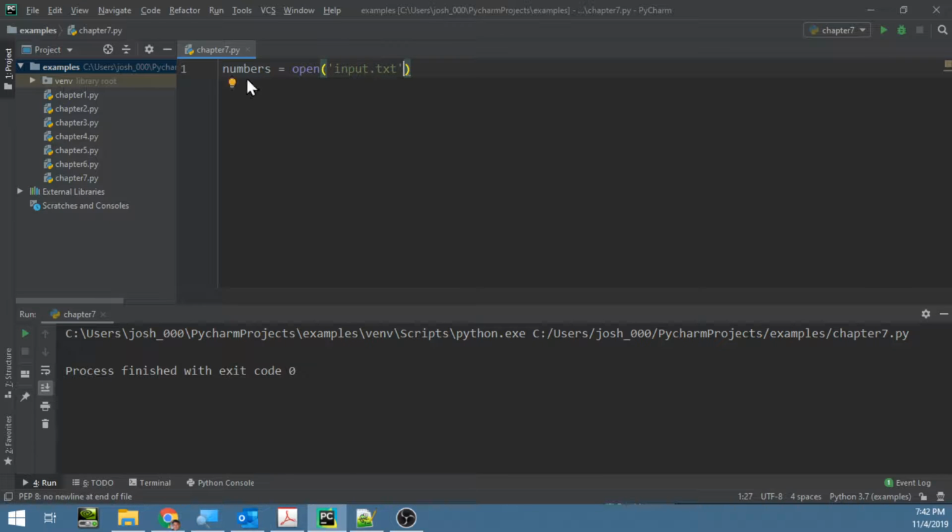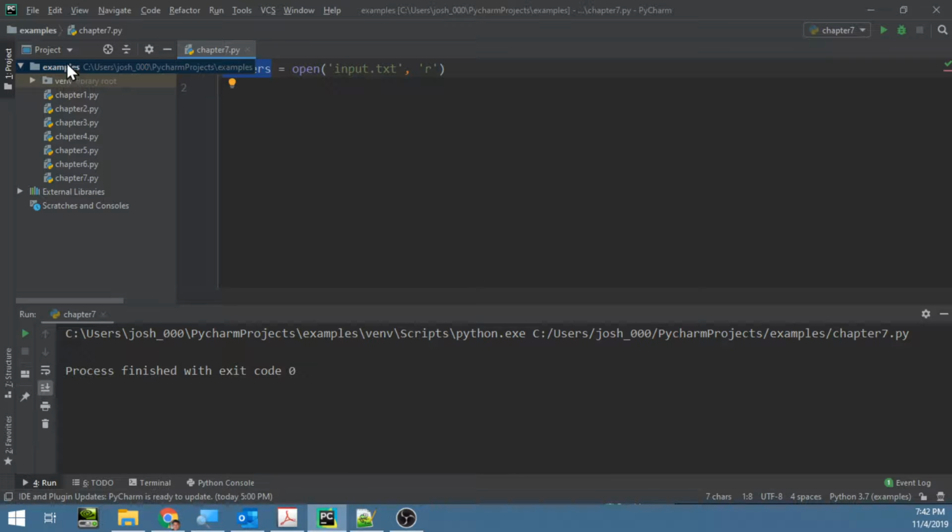And don't worry, I'm going to show you how to create that file in just a moment. But what we have here so far is we're trying to open a file and then store the location of that file in a variable called numbers.